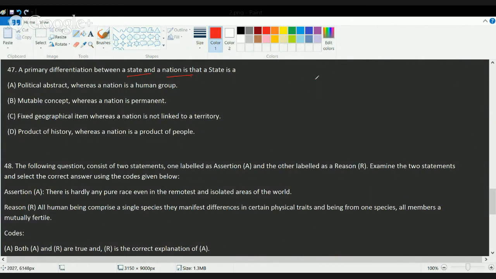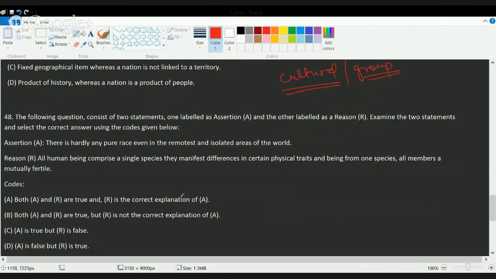So a state is like a country or a region within the United States. Okay, and that's basically a political abstract. Whereas nation is a term that talks about cultural unity, or a group that has a close-knit network. So nation is a human group. So the correct answer here would be state is considered as a political aspect while nation is a human group.